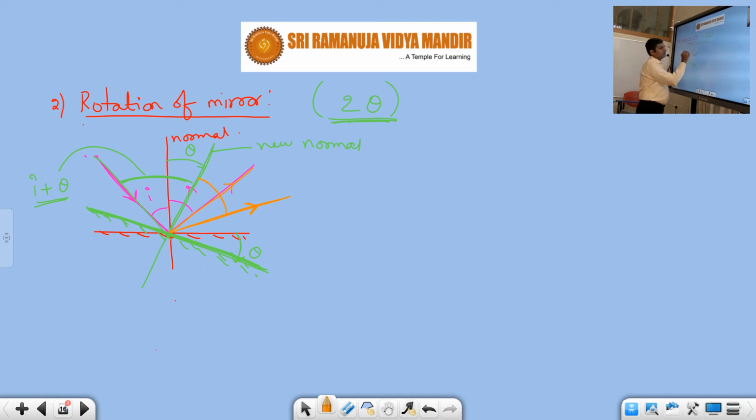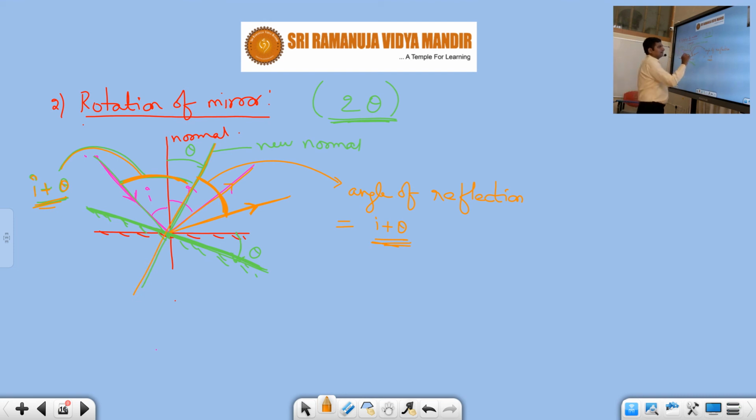This is the angle of reflection, and it must be equal to i plus theta. Why? Because here the angle of incidence is equal to i plus theta, and the angle of incidence must be equal to the angle of reflection, because this is the new position of the mirror.